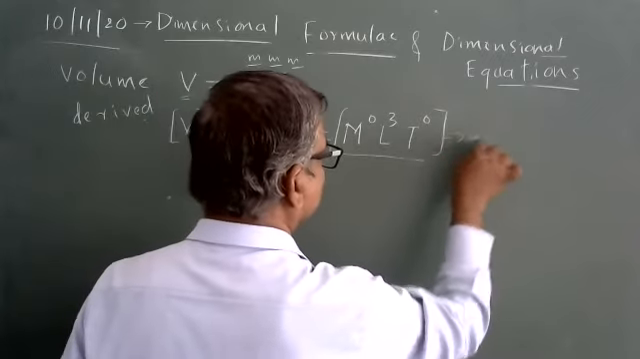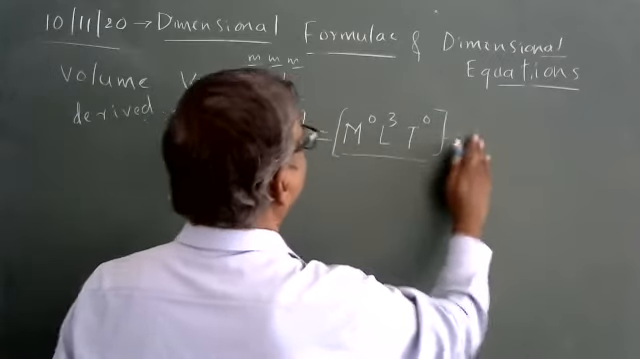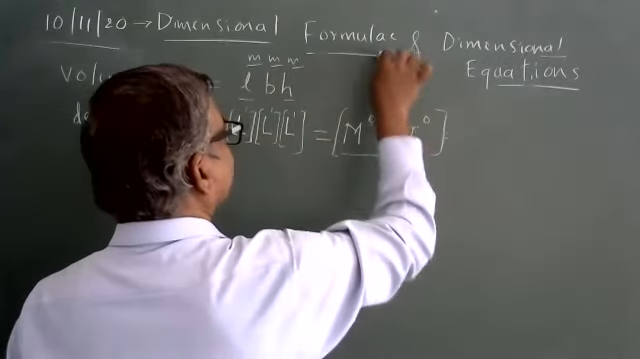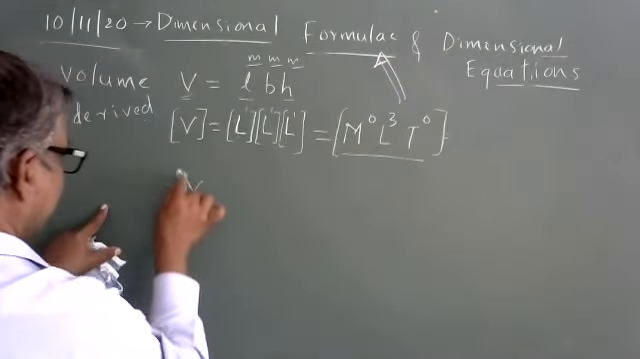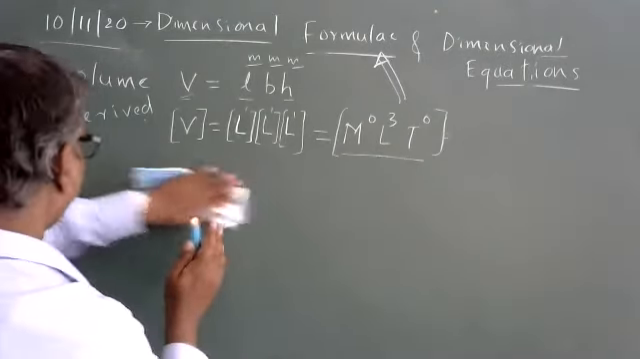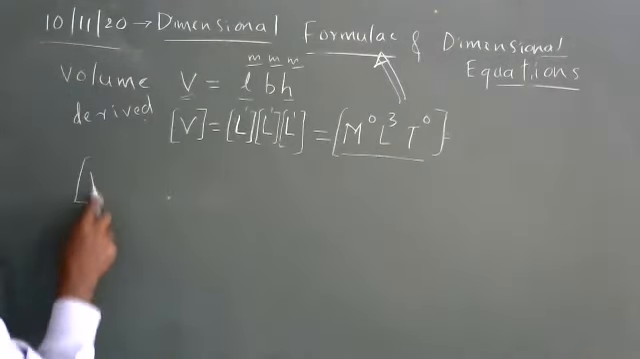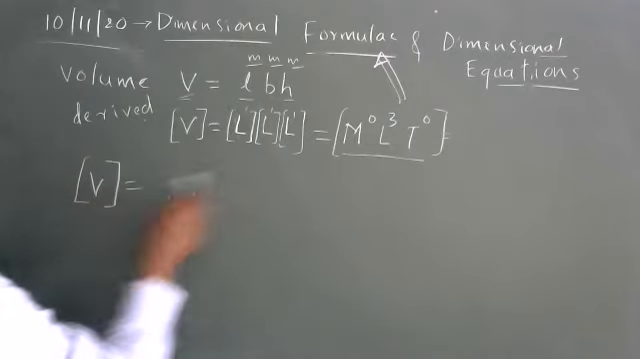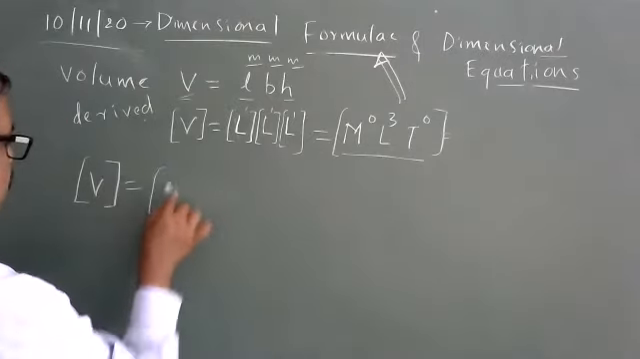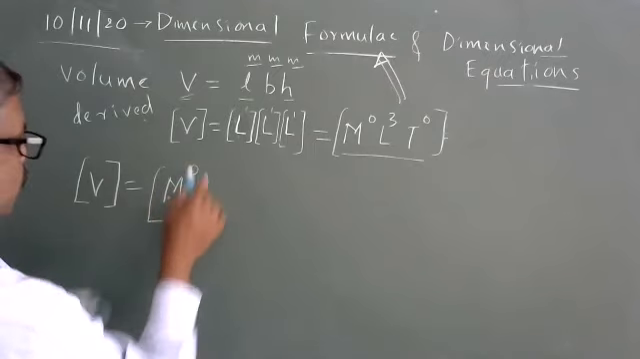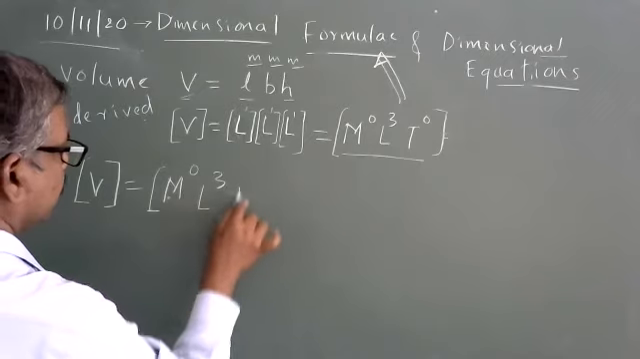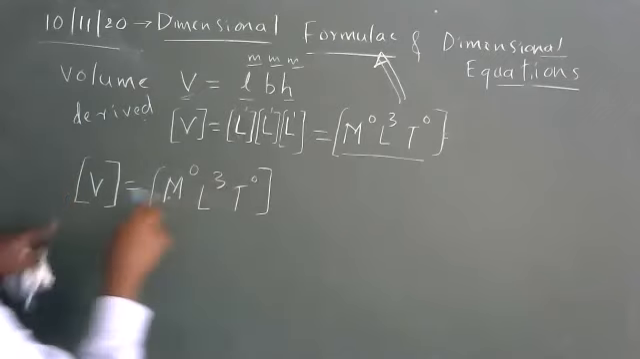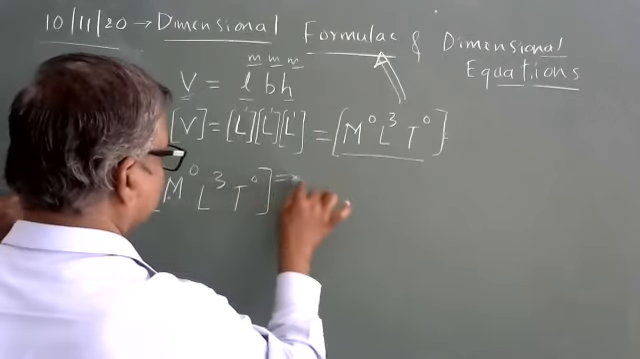Let me write it here. This is your dimensional formula. What is dimensional equation? On the left hand side you have a physical quantity, on the right hand side you have a formula. So m raised to 0, L raised to 3, T raised to 0. This is called dimensional equation.